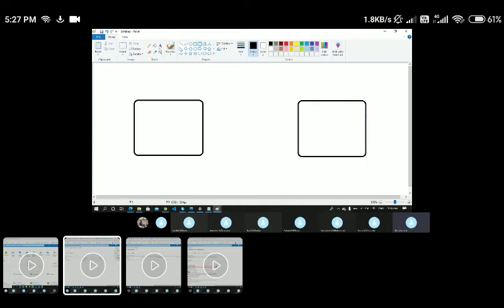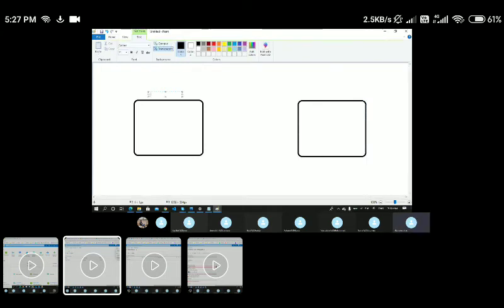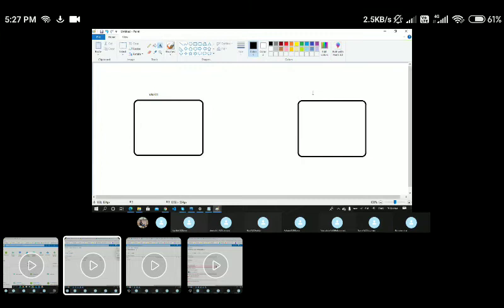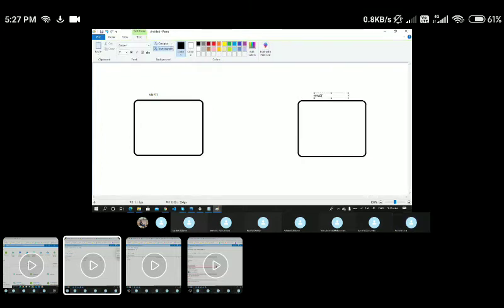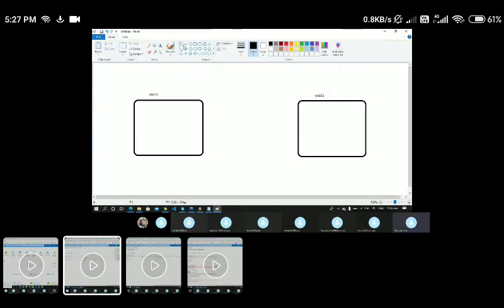Okay, so let's say this is my VNet 1 and this is my VNet 2. In between these two, I'm going to create a peering connectivity. Let's say this is my VNet peering.